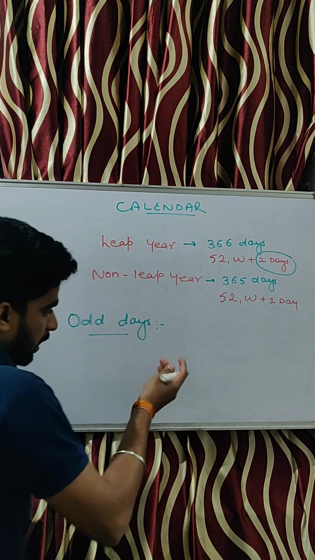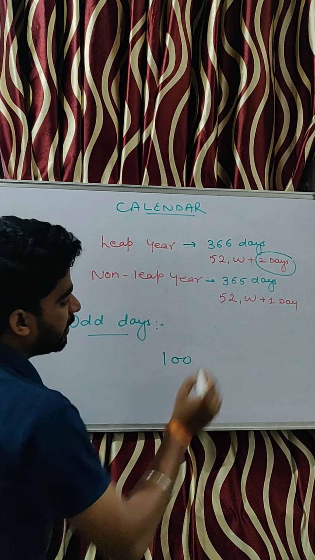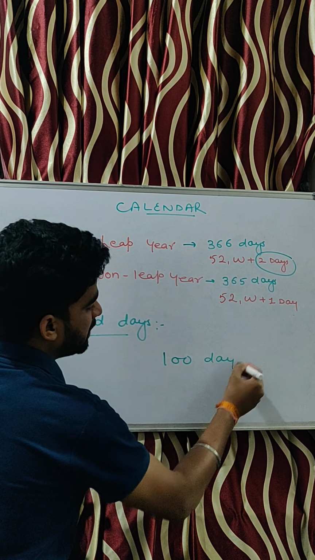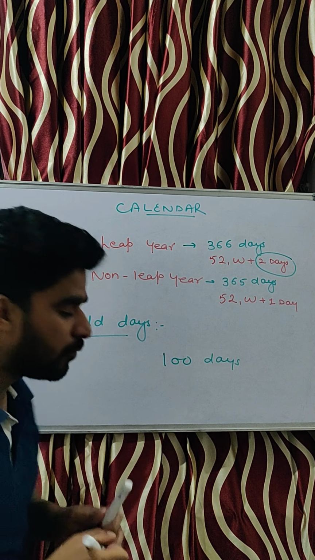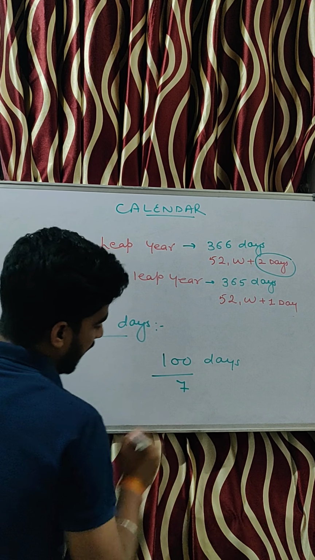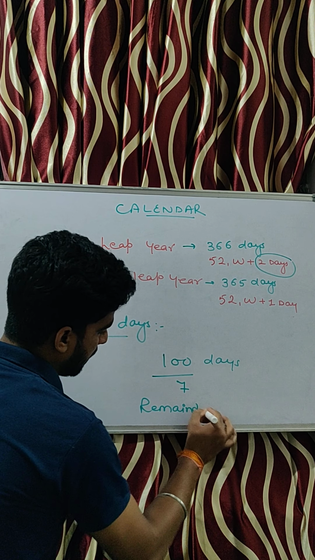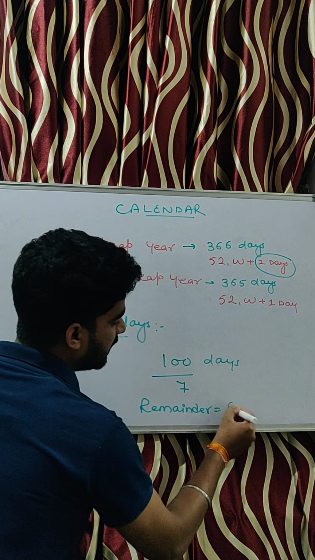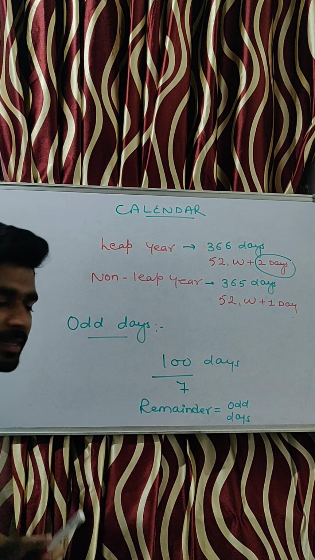So a general question: suppose I ask how many odd days will be there in a span of 100 days? What you need to do is just divide it by 7 and the remainder will be considered as odd days. I hope we are clear with this.